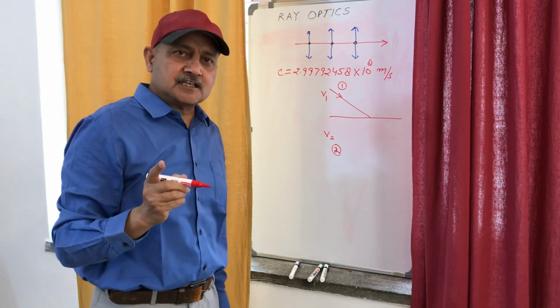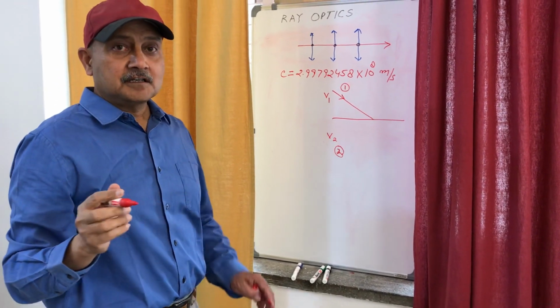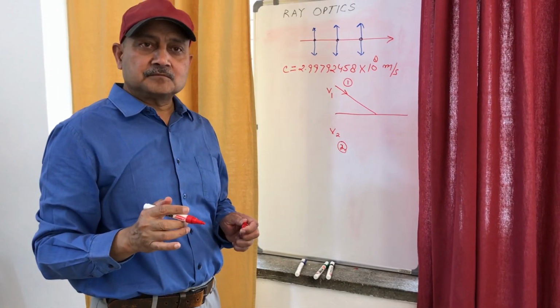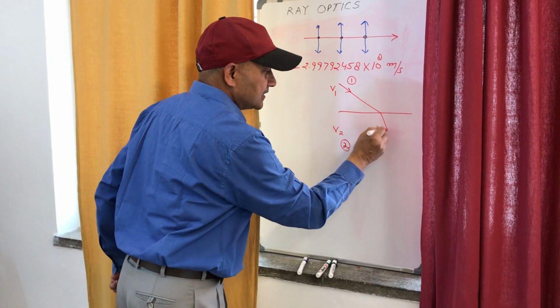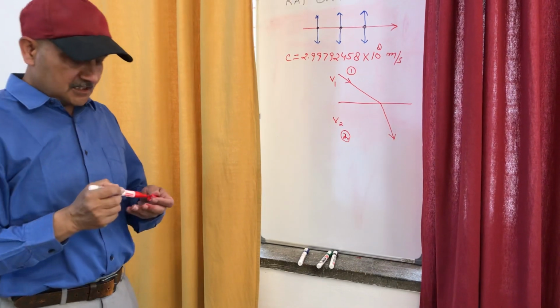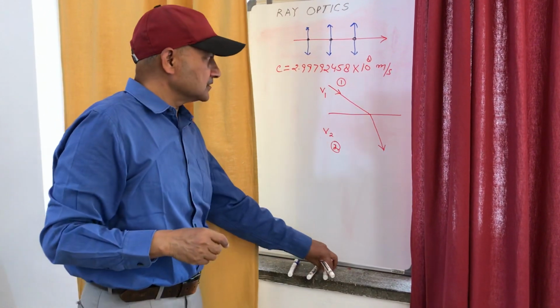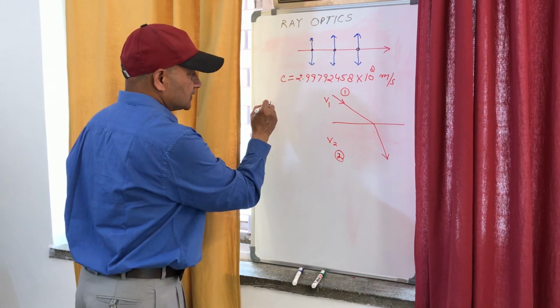Then its speed changes, and this change in speed of light bends the light ray when it enters the second medium. So the speed changes and the light ray may bend like this. And this bending of light is called refraction. So now we are going to study refraction.